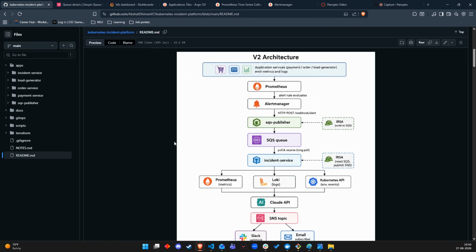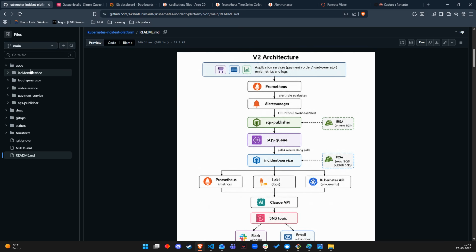For the past few weeks, me, Marshi, and Kanav have been working on Kubernetes Response Platform, which is an AI-powered incident response system on Amazon EKS that detects production failures, gathers context across metrics and logs, generates a structured root cause analysis using Claude, and posts the diagnosis to Slack within seconds of an alert firing. This project demonstrates end-to-end cloud-native engineering: infrastructure as code, GitOps, observability, alerting, and an LLM integration that turns raw alert metadata into actionable triage steps.